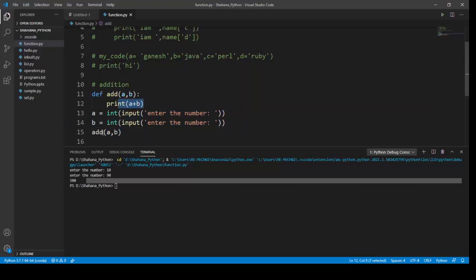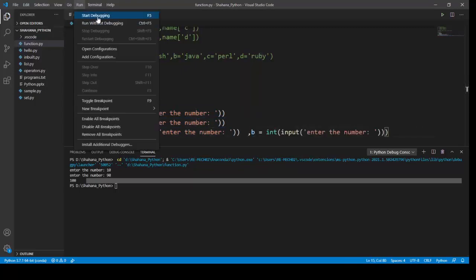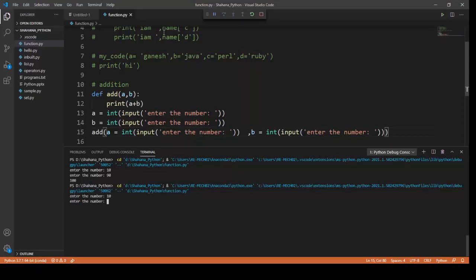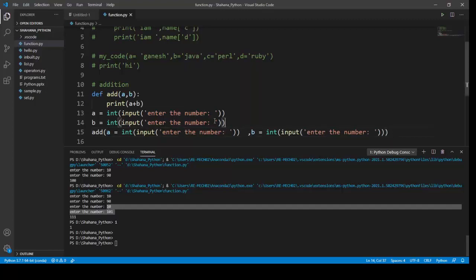has been printed. Okay, but what if I want to, what if I do this, what if I paste it like this, what if I get an input from a user when I am calling a function. If I run this code, probably what will happen? I'm gonna get the first number, and another number.